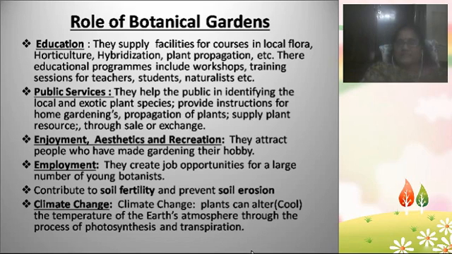These are all the roles of botanical gardens. This is a very simple and small topic, and at the same time a very important one, and it mainly comes as a short answer question. Hope you understood the topic. In this presentation we discussed what a botanical garden is, who discovered it, what types of botanical gardens there are, the important botanical gardens throughout the world and India, and the role, significance and importance of botanical gardens in various areas of biology. Learn this topic carefully and prepare your notes for the exams. All the best.